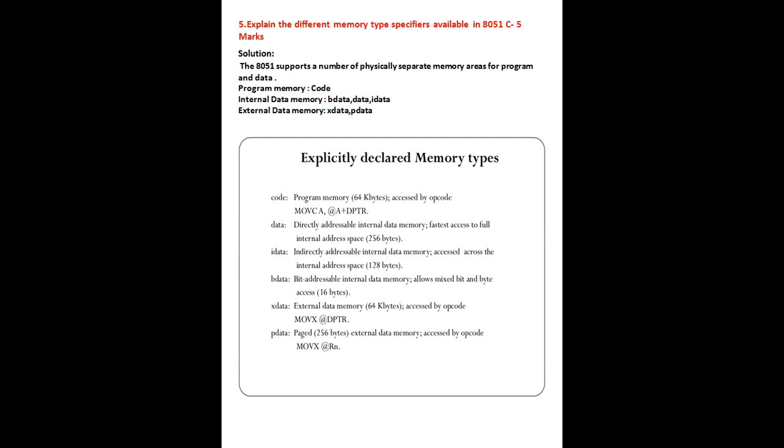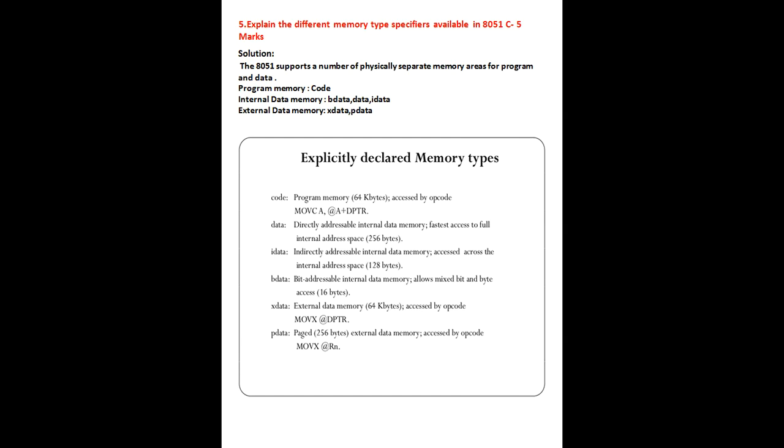Next one, internal data memories. In that, again you can see data, that is, temporary data related to the RAM. Next idata, that's indirect internal data. External data memories: here you can store the data in external memories, or in terms of pages you can store the data in external memories. That's why xdata indicates external memory, and pdata means paged data memory.